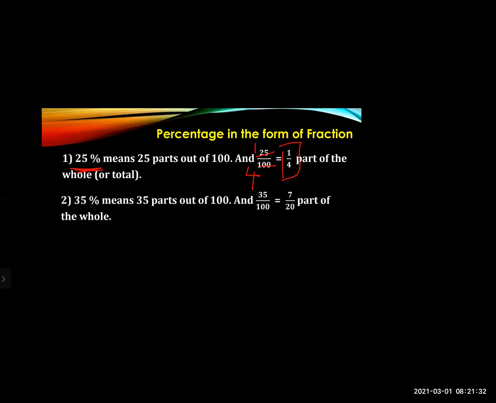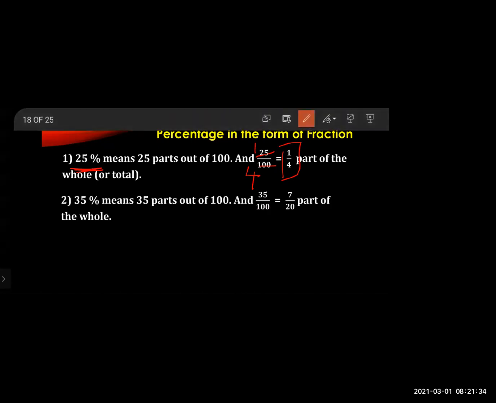Now we can see the second sum. See, in the second sum also, 35% is there. So 35% means what? 35 upon 100. In the denominator it will be 100. So for 35 upon 100, by which number will you divide so that you can get its lowest form? It will be by 5.